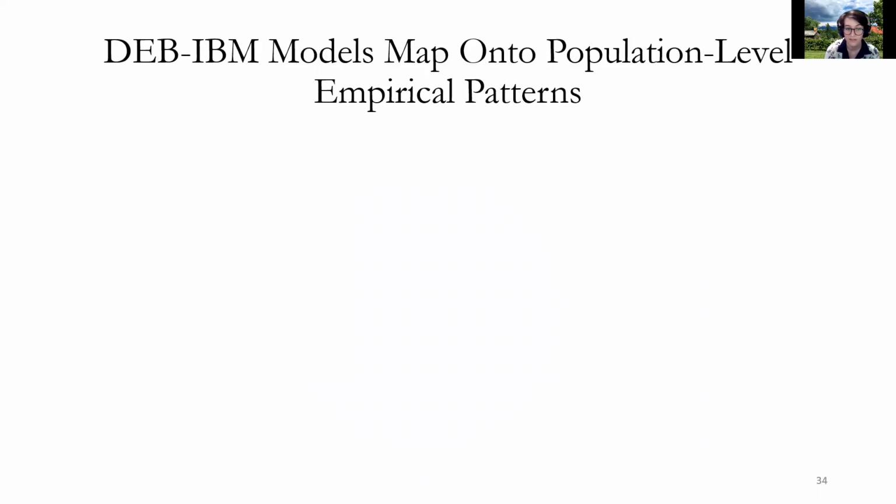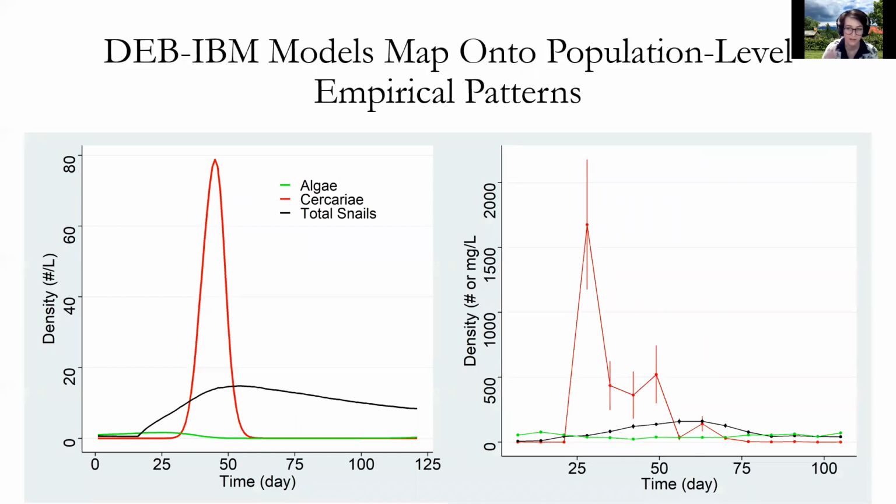The good news about using this in this system is that we already know that these DEB-IBMs can generally predict seasonal patterns of actual empirical data, which is great if you're trying to cross not just scales, but also experimental and theory work. So the left panel depicts a different pond IBM simulation than I'll show today, and the right is mesocosm data collected previously by my PI and a postdoc. And even though these are different environments, we see that the IBM can still capture this mid-seasonal characteristic peak of cercariae. So more reasons to be excited about using this.